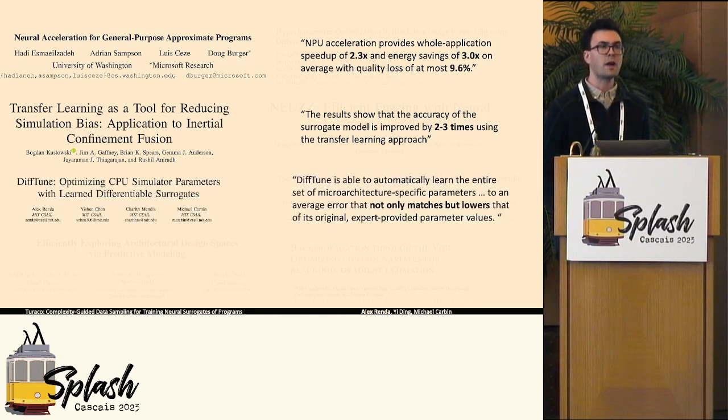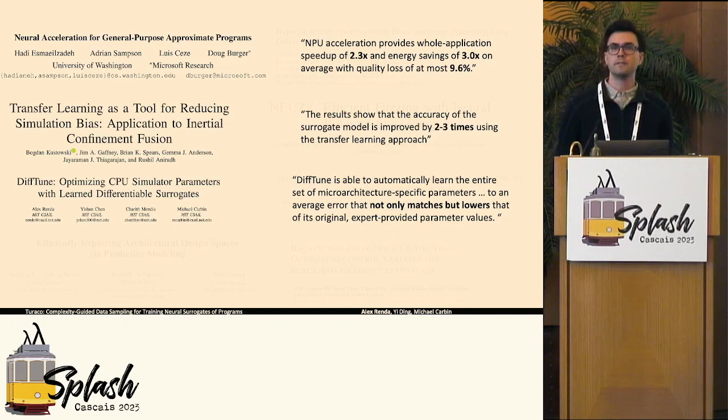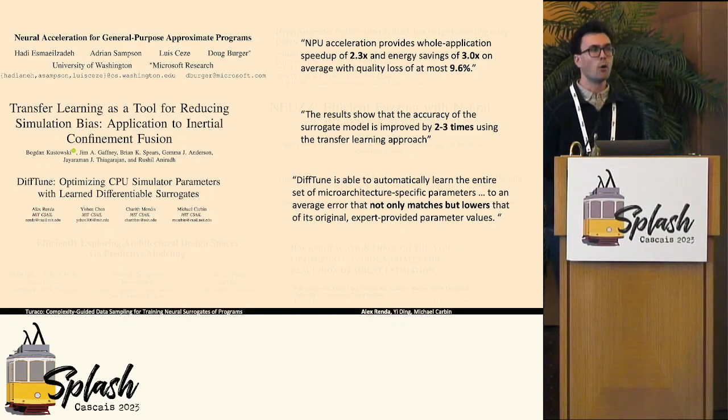And in some of our prior work, we trained surrogates of CPU simulators and then exploited the fact that these neural network-based surrogates are themselves differentiable to optimize simulation parameters of the original simulation against the surrogate, ultimately finding simulation parameters that actually increase the accuracy of the original simulation relative to expert-set values for those parameters.